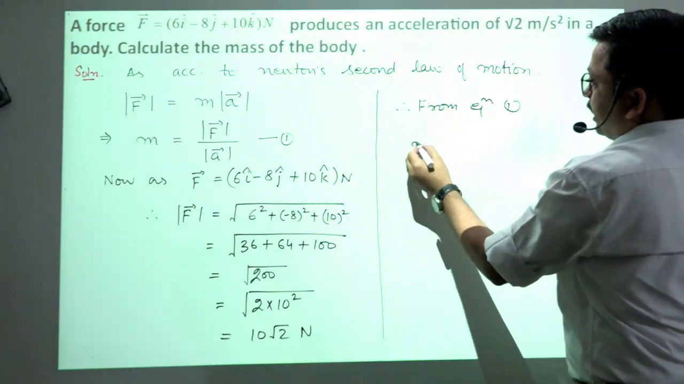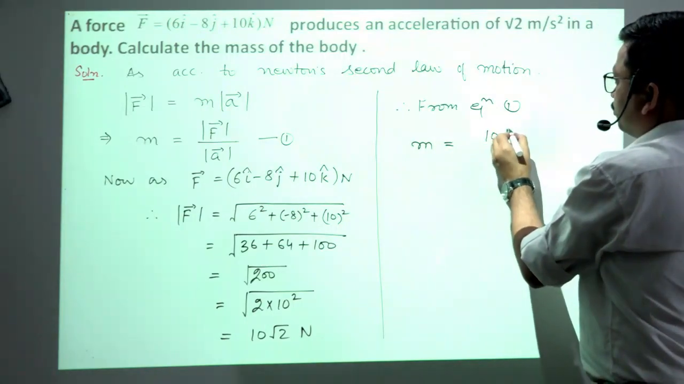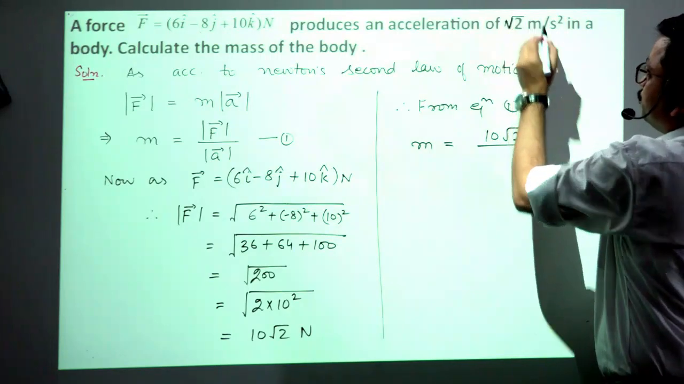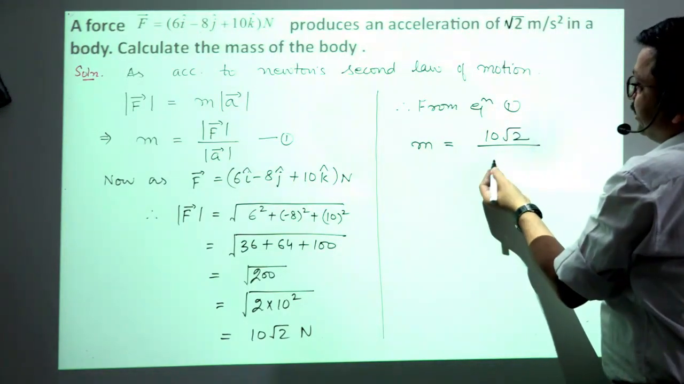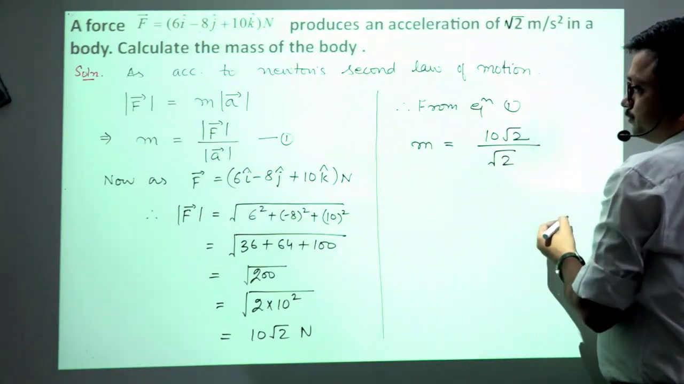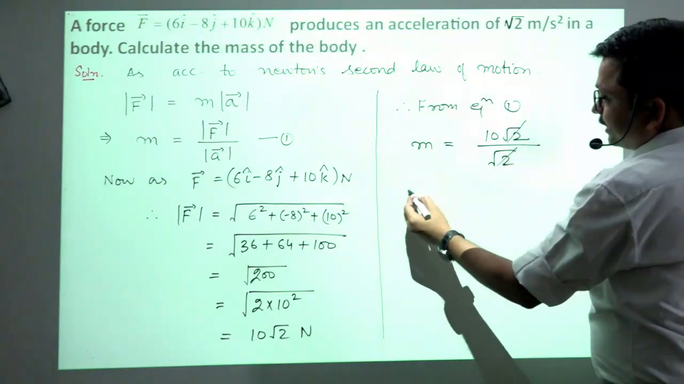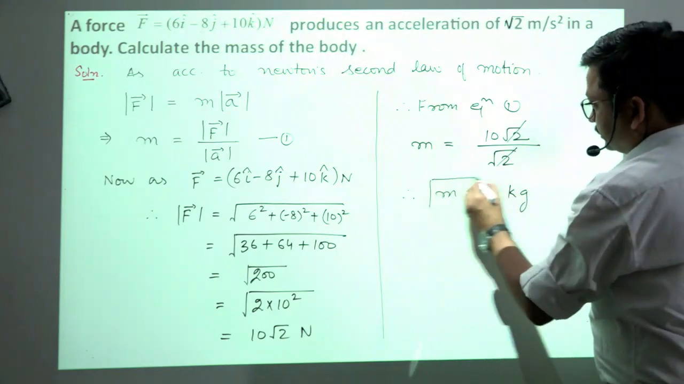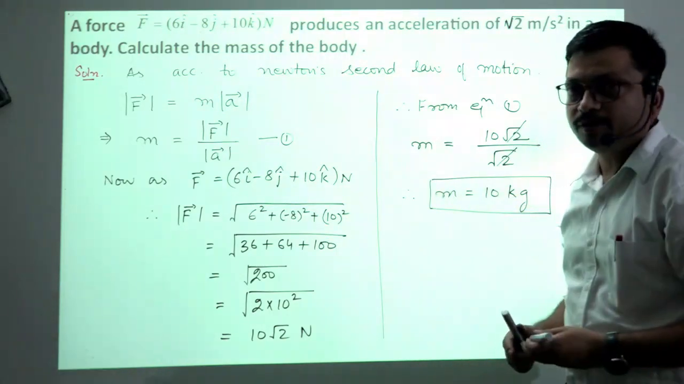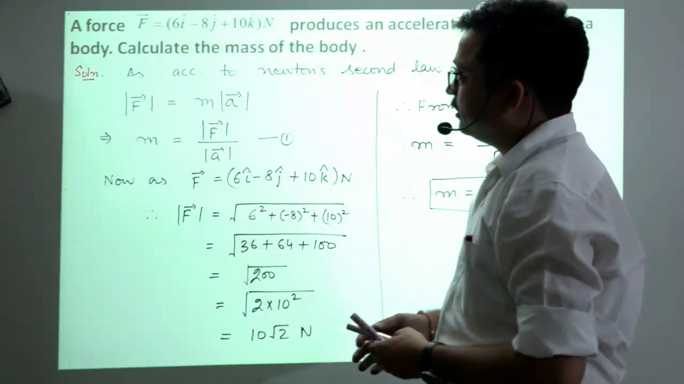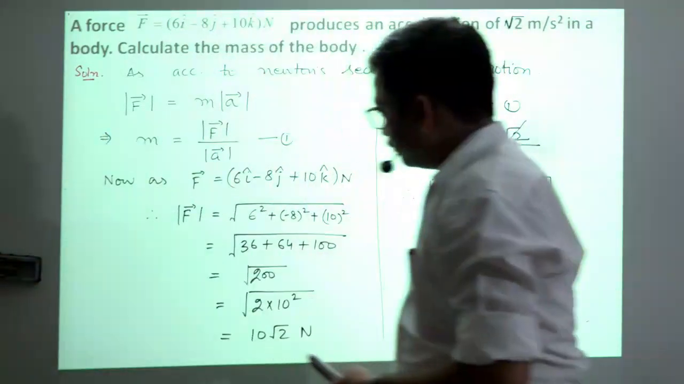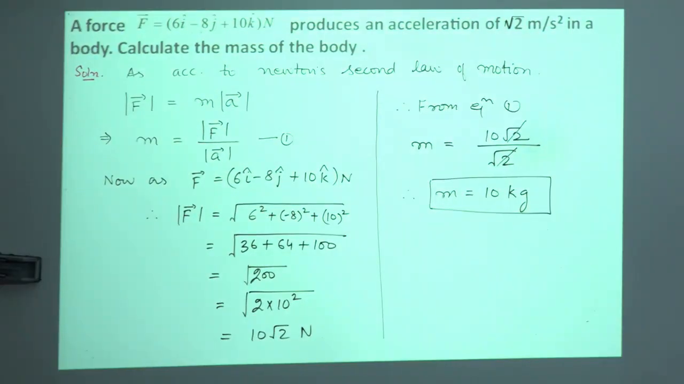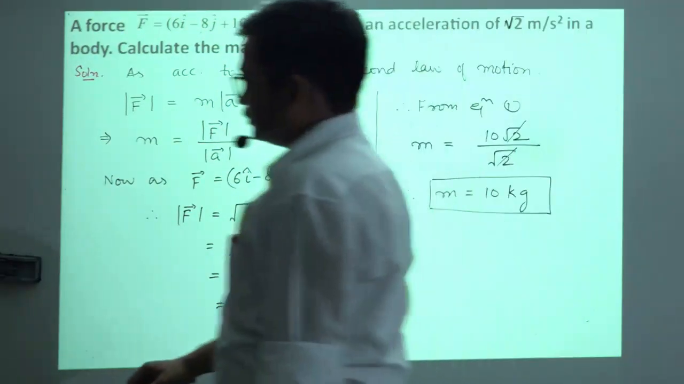what we get, m is equal to 10 root 2 over this acceleration, root 2 meter per second square is given to us, its magnitude. So root 2 and root 2 will get cancelled out. So therefore m will be equal to 10 kg. So in this way we will solve this numerical. Okay, write down this. Okay, let's move to the next numerical.